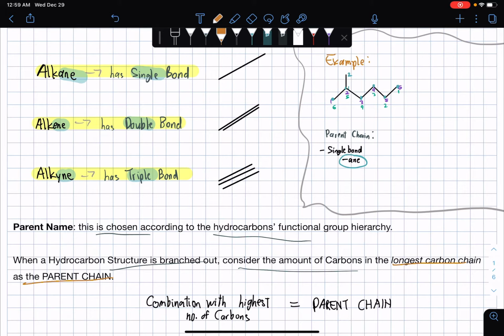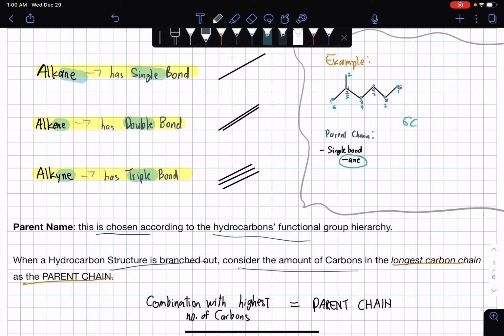It's just a single line. So considering that this is our parent chain, we are to count the number of carbons. And yes, 6 carbons, as we recently counted.